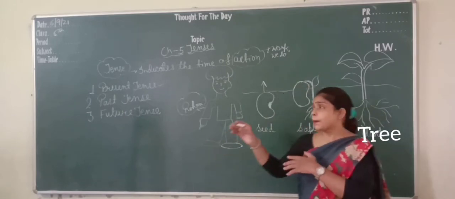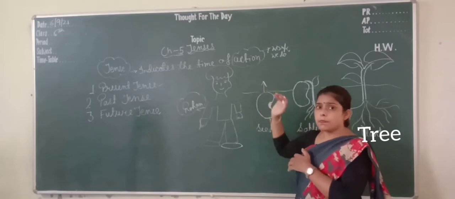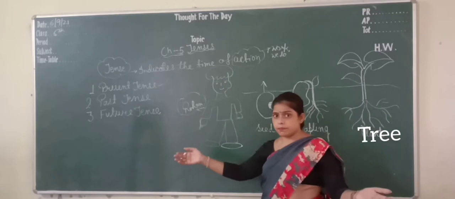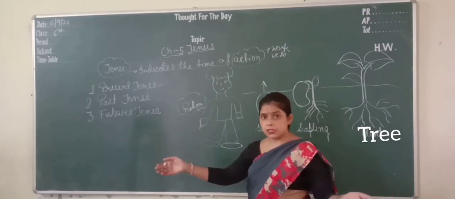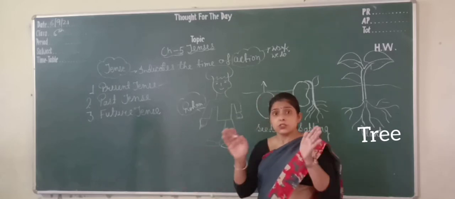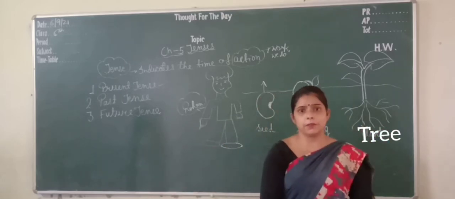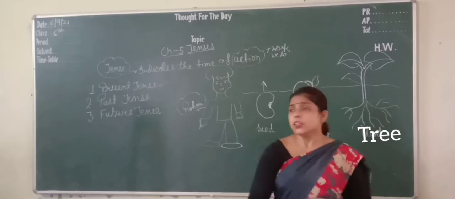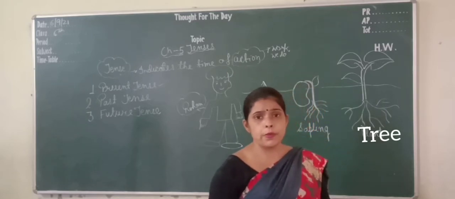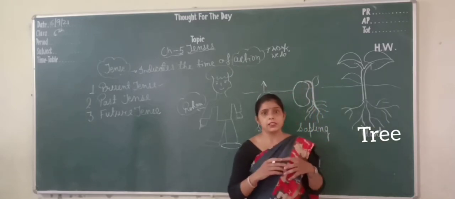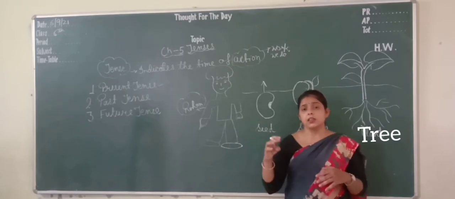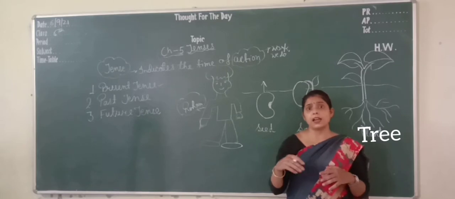This seed has become a small plant, a baby plant, and after a few months, it will become a tree. Rohan is very aware about the environment, and he also spreads awareness about the environment among his friends, relatives and family members.